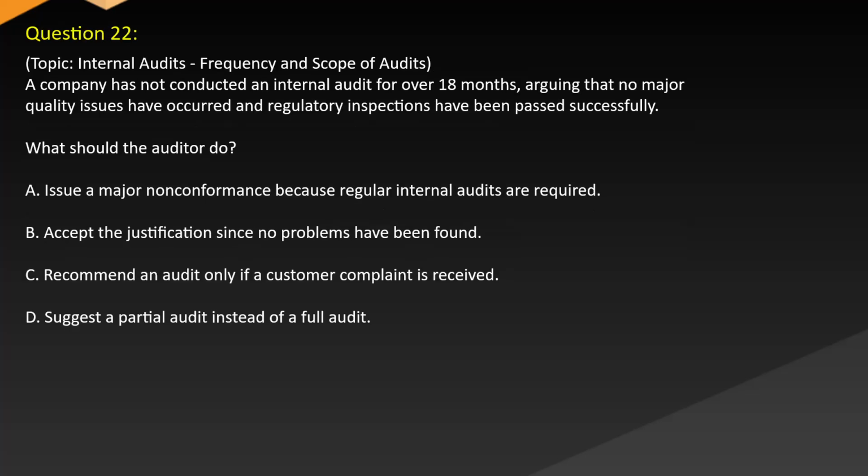Question 22. Topic: Internal audits. Frequency and scope of audits. A company has not conducted an internal audit for over 18 months, arguing that no major quality issues have occurred and regulatory inspections have been passed successfully. What should the auditor do? A. Issue a major non-conformance because regular internal audits are required. B. Accept the justification since no problems have been found. C. Recommend an audit only if a customer complaint is received. D. Suggest a partial audit instead of a full audit.